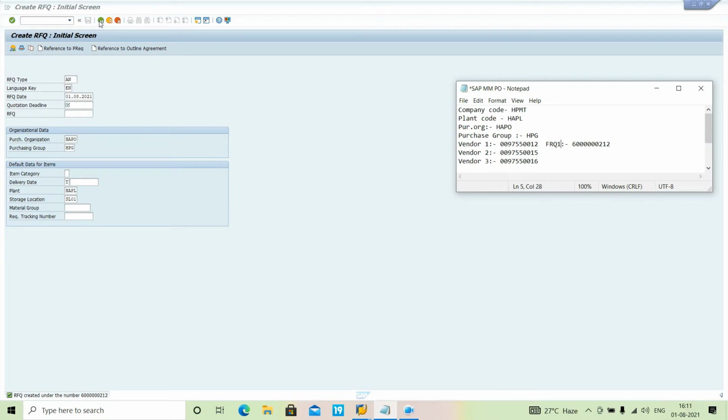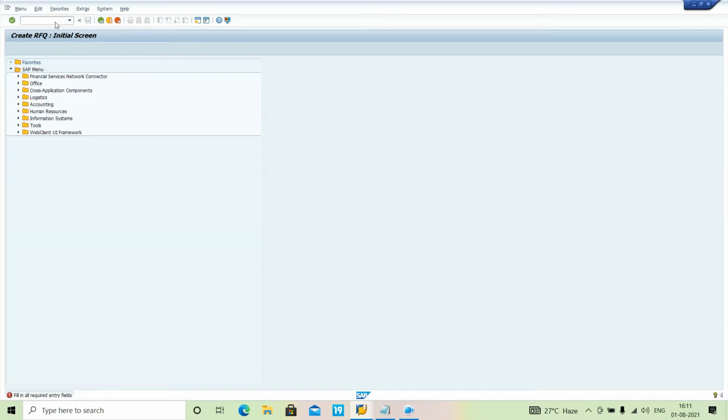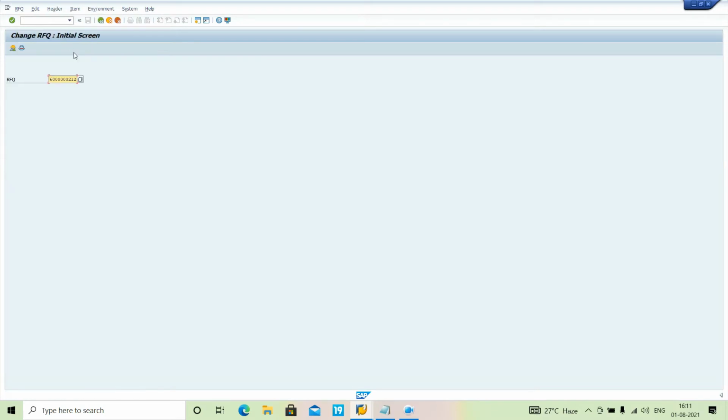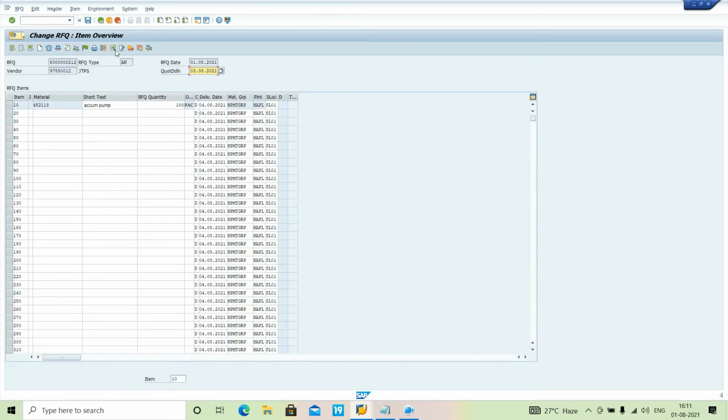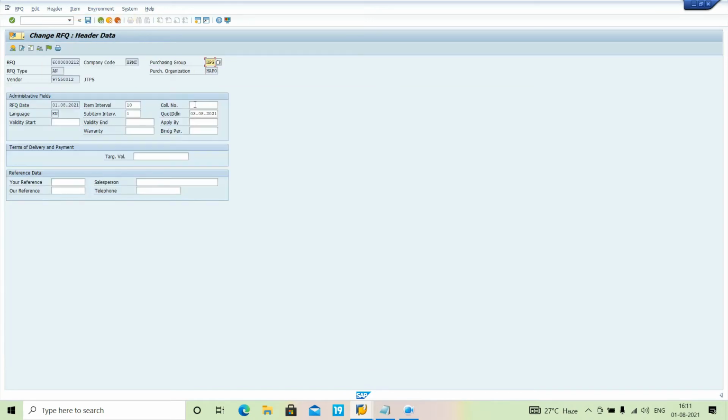Okay, I forgot to do one thing. In ME42, I have to enter the collection number. Enter, select, go to header, details, collection number.